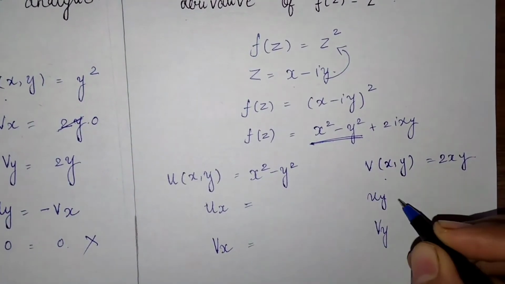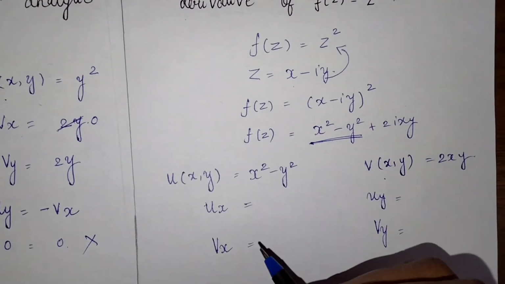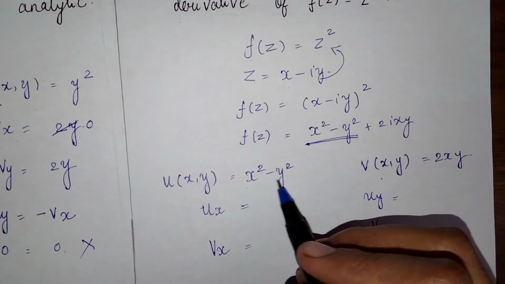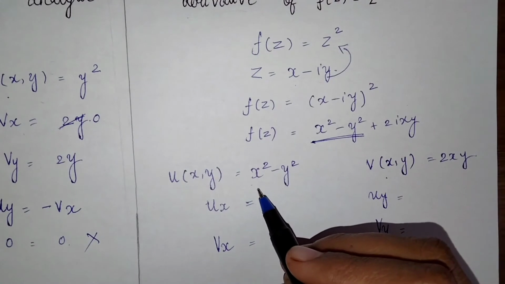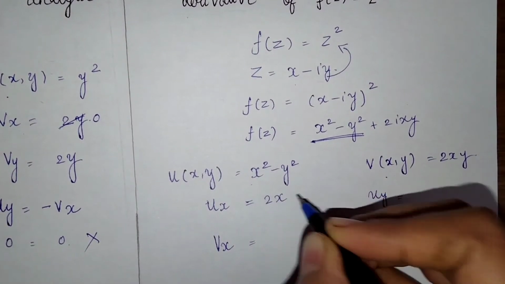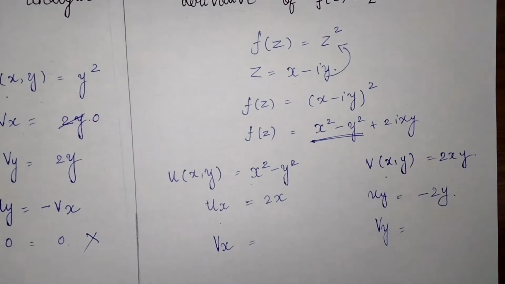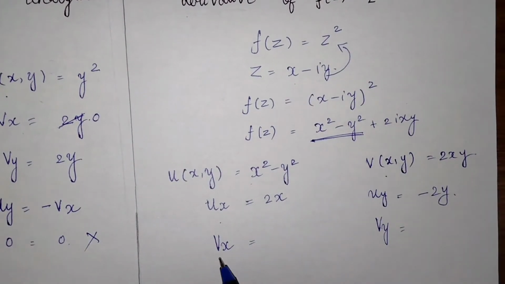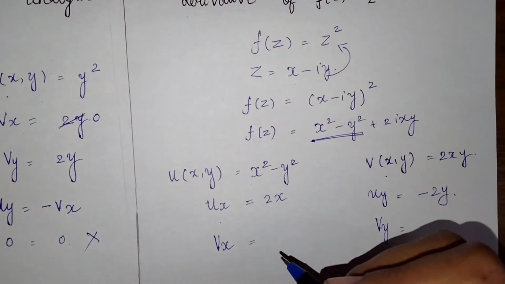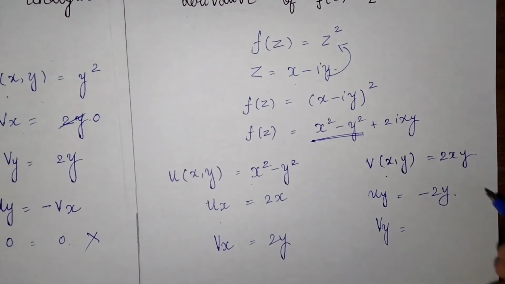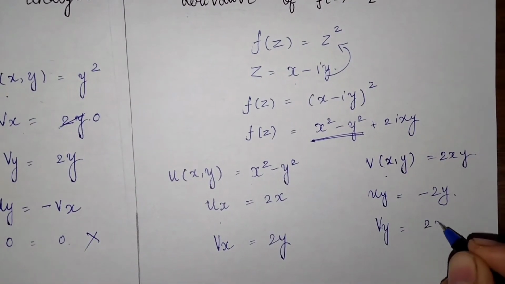Okay. So what will be the ux here? Here the derivative with respect to x will be 2x. And what will be the uy? Minus 2y. Again in this equation vx શું થશે? 2y થશે. અને vy શું થશે? 2x થશે.